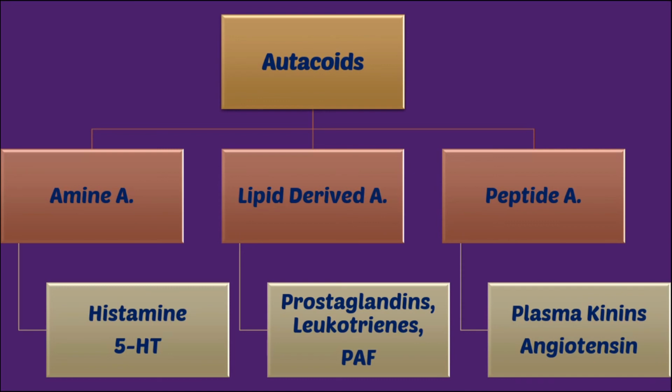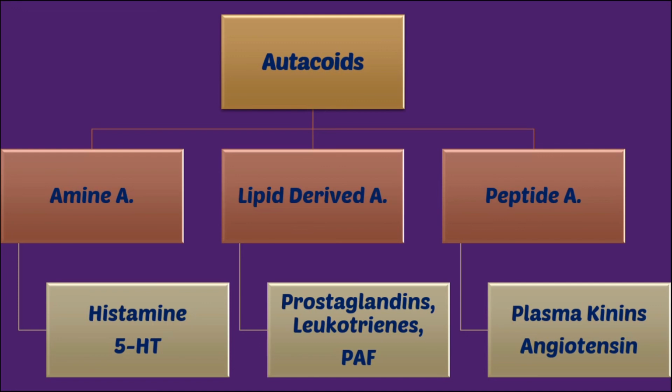The third type is peptide autacoids. Examples are plasma kinins and angiotensin. Plasma kinin has a role in the pain pathway, the coagulation pathway and also blood pressure control. Next is angiotensin, which we are very well aware has a role in the RAAS, the renin angiotensin aldosterone system, which maintains our blood pressure.